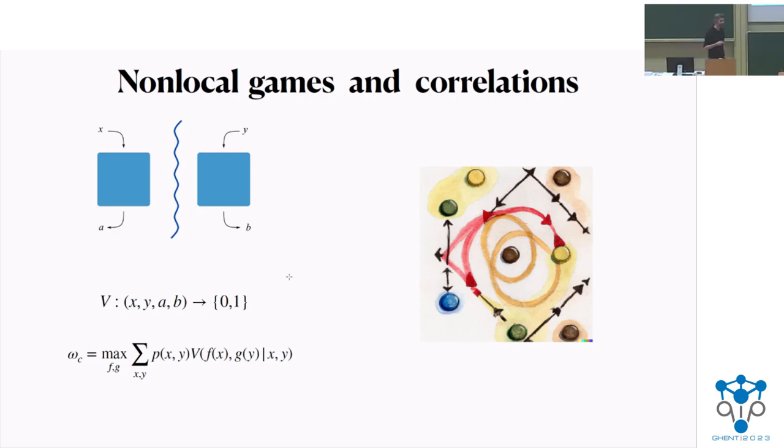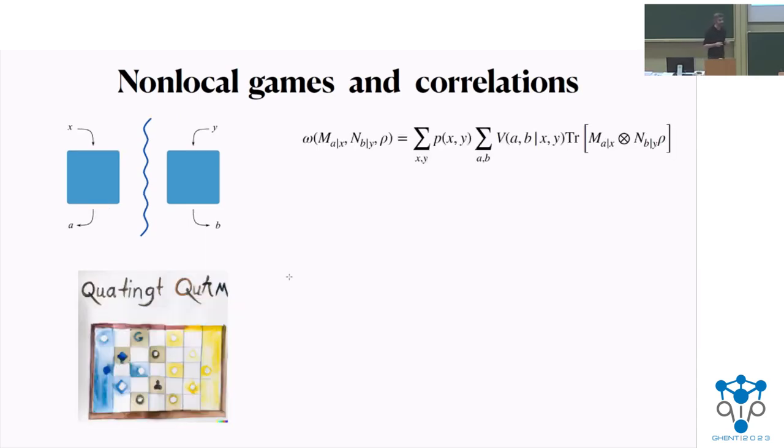I'll start with something that is probably very familiar to everyone, just to make a nice introduction. This is the concept of non-local games, in which, as you probably know, we have two players, Alice and Bob. They get some classical questions, X and Y, and are supposed to return some classical answers, A and B. We can quantify their success in these non-local games based on the resources they use. They cannot communicate, so there is something we call the classical bound. That is the best score that can be achieved using only classical resources, so deterministic local strategies.